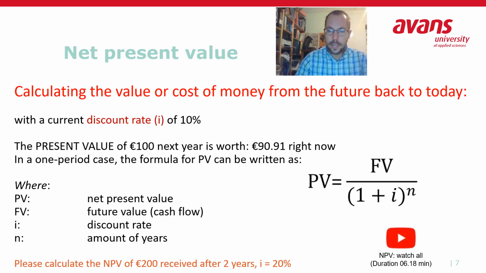So that means that if a certain income happens 2 years from now, and you want to bring it back to today, then it will have to go to the power 2. So now, for example, you can calculate the net present value of 200 euro that you receive after 2 years from now with a discount or interest rate of 20%.